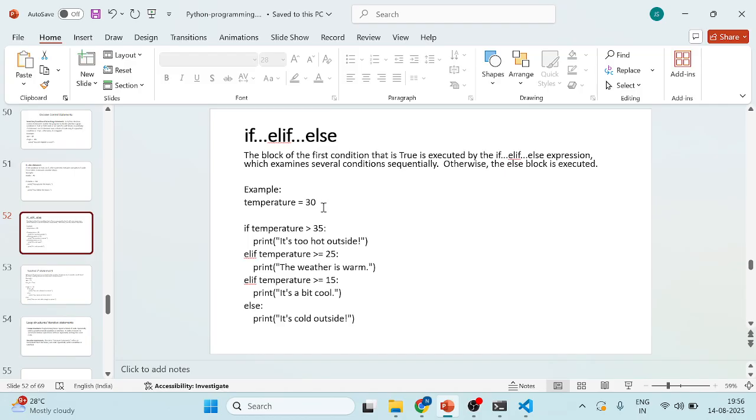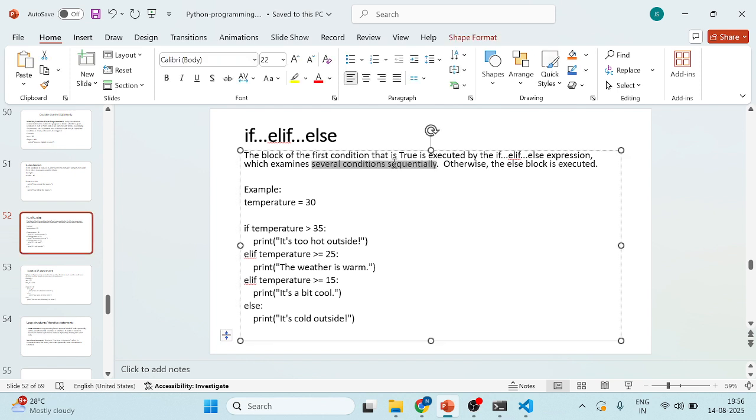Here, in the elif statement, what happens? We are following the if two times, with elif. So this is also called nested statements. What happens is, if the first condition is true, that is executed by the if statement. The if elif expression examines several conditions, so it follows several conditions. If a condition is true, it follows the sequential order, otherwise the else block will be executed. Are you getting my point? So I am going to execute this statement as well. Based on this we will see.